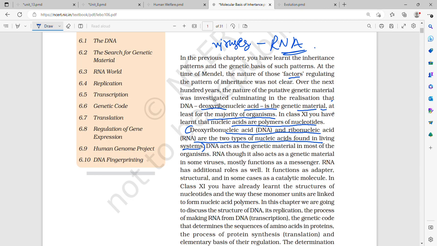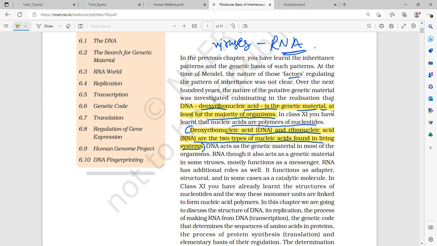Deoxyribonucleic acid (DNA) and ribonucleic acid (RNA) are the two types of nucleic acids found in living systems. DNA acts as the genetic material in most organisms.